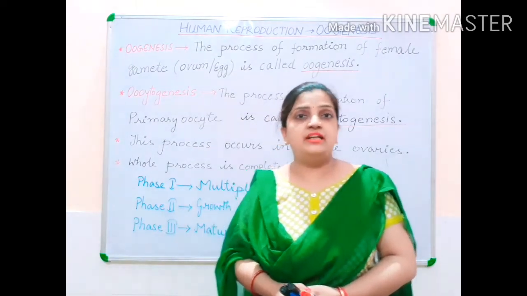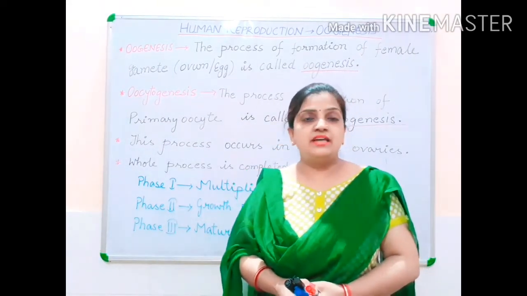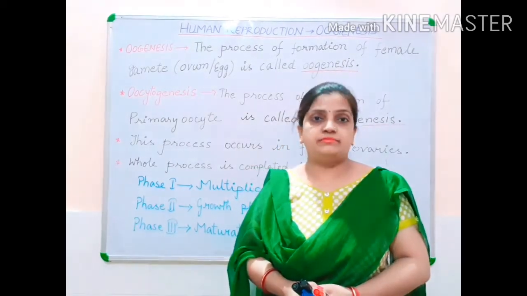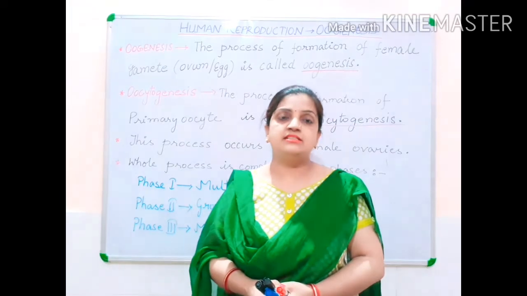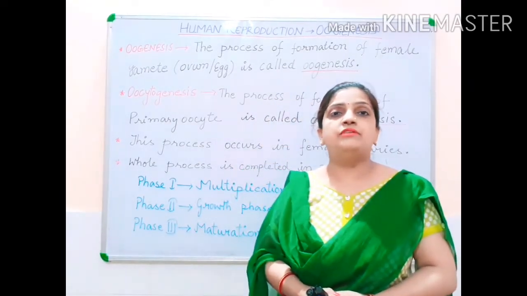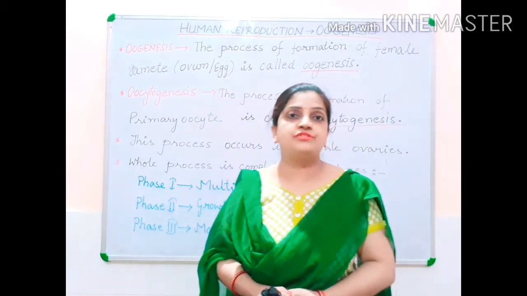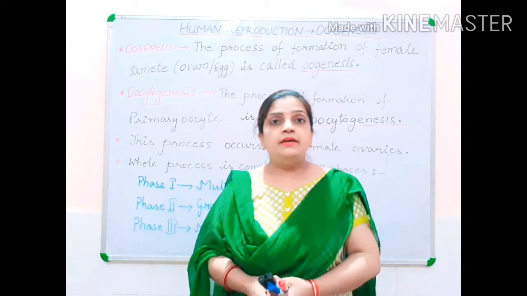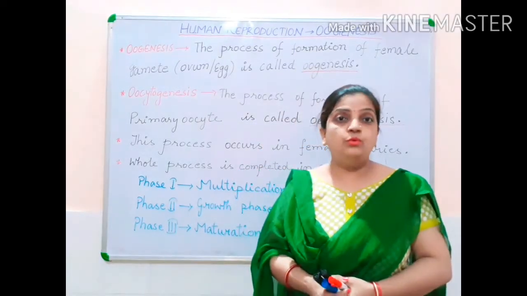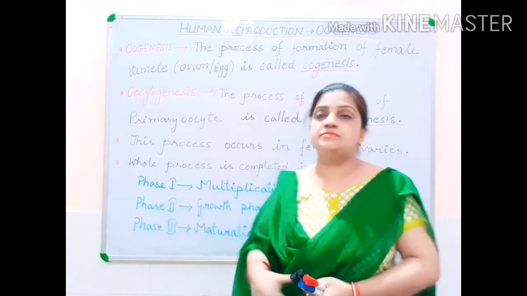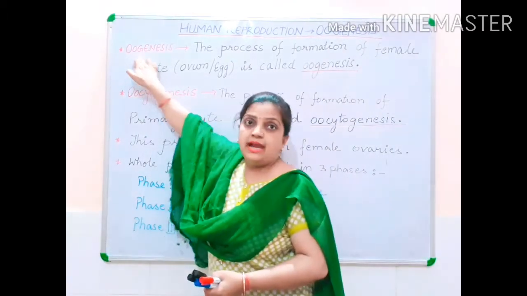Because for the fertilization process, sperms as well as ovum both are needed. The formation of sperms, spermatogenesis, we discussed in the last video, and today we will be discussing the formation of ovum, the formation of egg, which is called the female gamete. The process oogenesis is made up of two terms, oo and genesis.